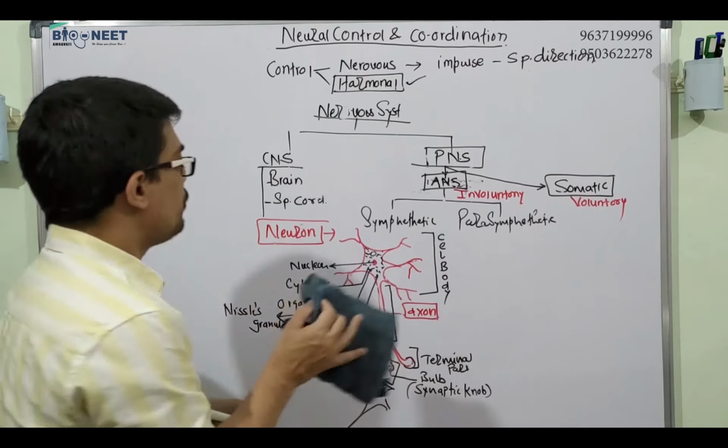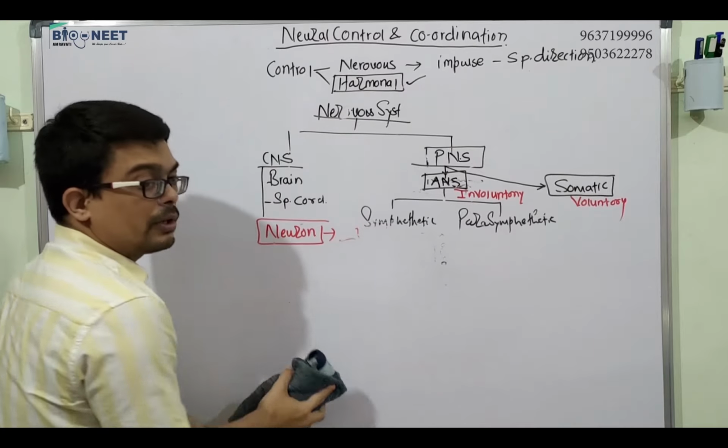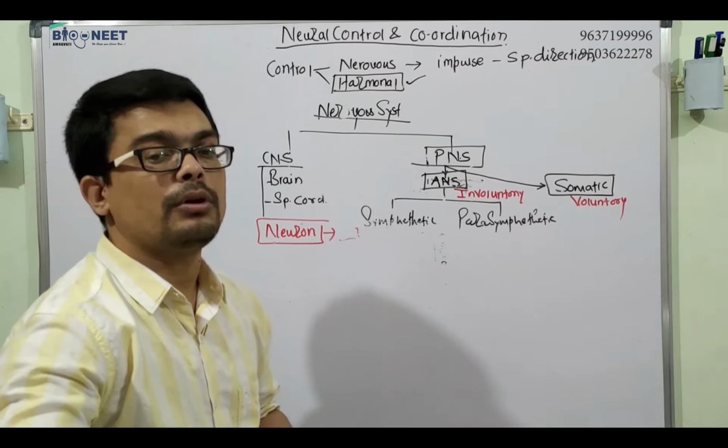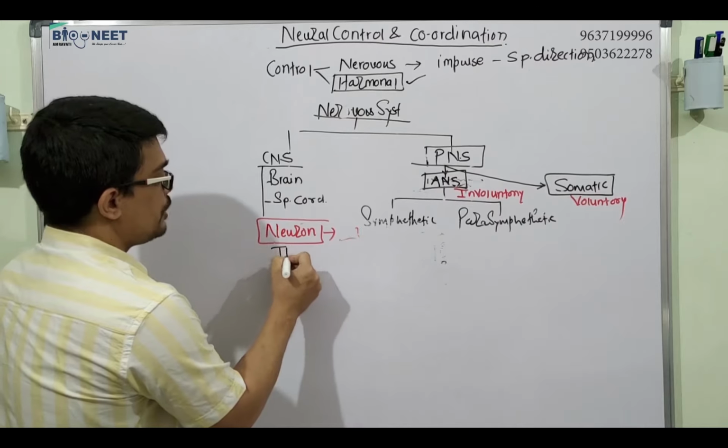Now this neuron, which is the functional unit of the nervous system, is classified into three types on the basis of the number of axons.